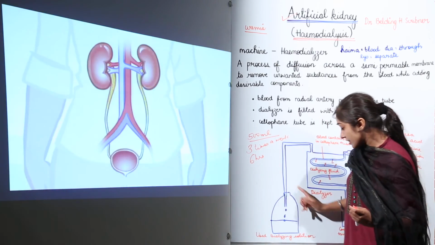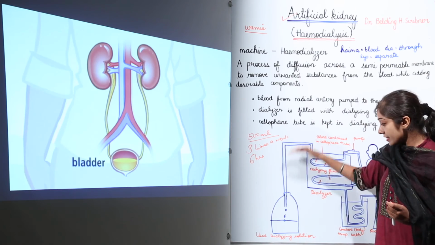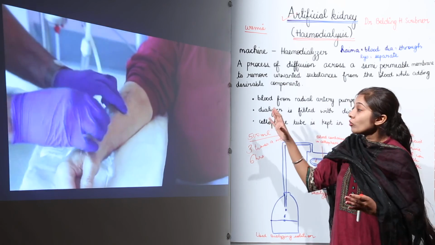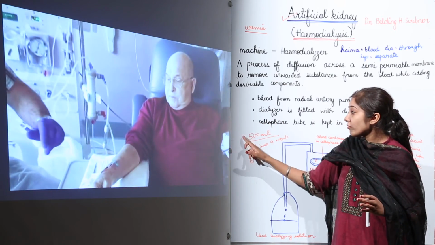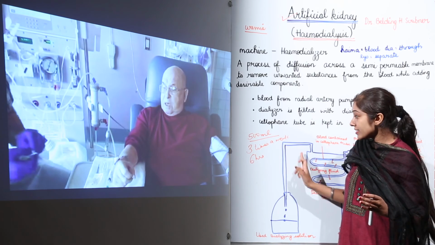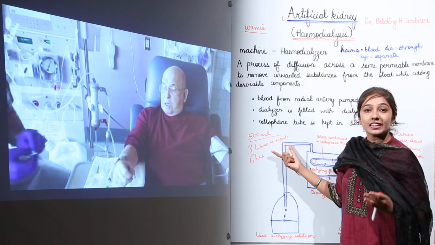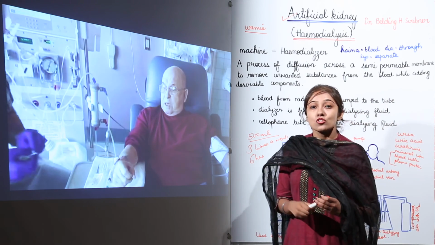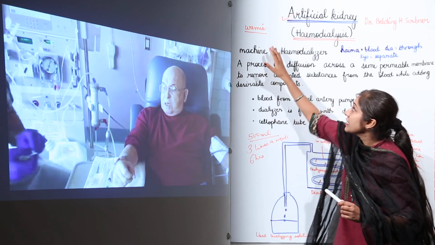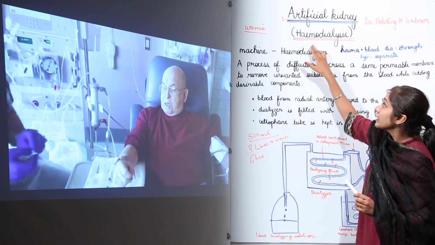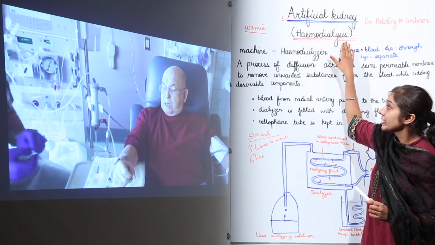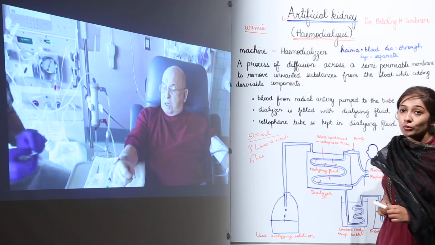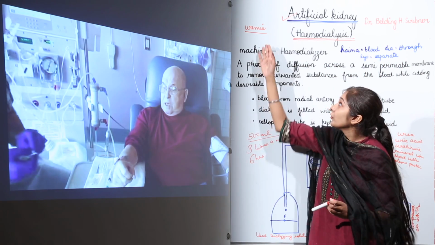The used dialysing solution is returned to this chamber, right? Then this is under observation. This process takes around 500 ml of blood at one time, and it is done 3 times a week in severe uremia patients, and it takes approximately 6 hours. So uremia can be treated by this artificial kidney through the process that we call hemodialysis, and the machine that we call a hemodialyzer. Thanks to Dr. Belding Scribner, who has given hope to severe uremia patients.